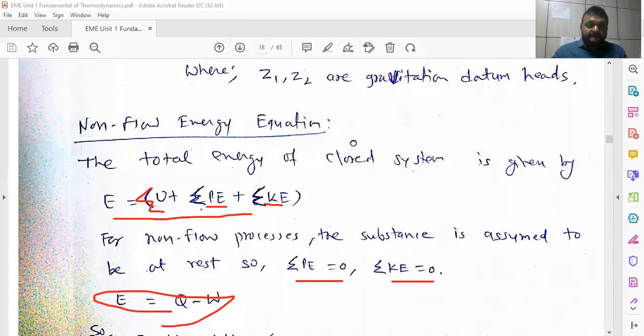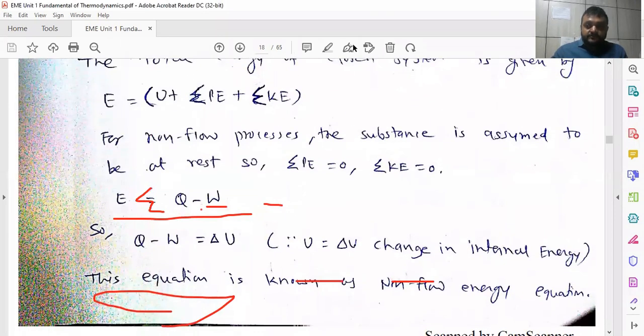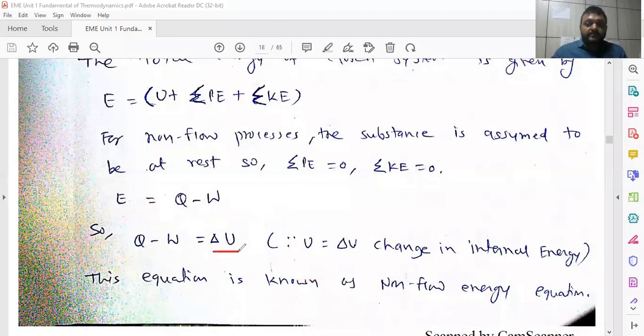Now here you have to see Q minus W is equal to delta U, where delta U is the change in internal energy. This equation is known as the non-flow energy equation, where E is considered as only the internal energy held by the system, because all other energies are considered constant in a closed system. So this is about the non-flow energy equation and steady flow energy equation.